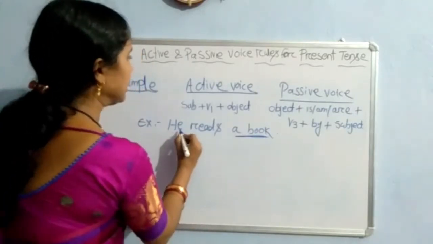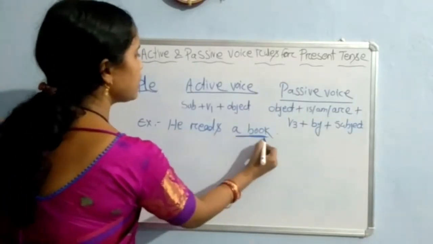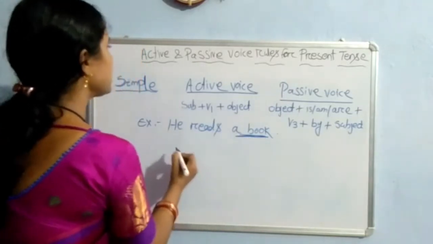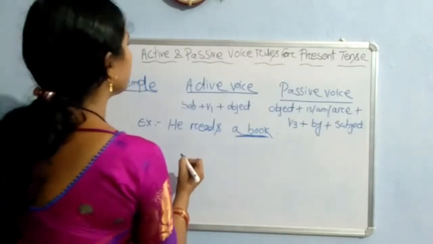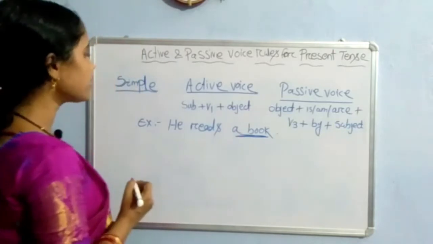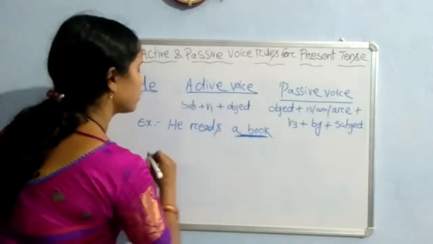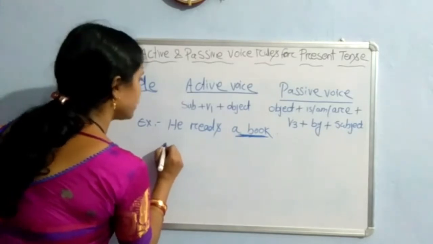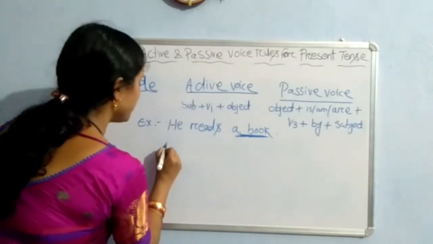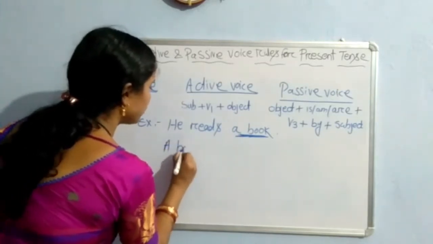So this is active: he reads a book. This is in simple present. When you convert it into passive voice, the object changes into the subject, and it will be a book.